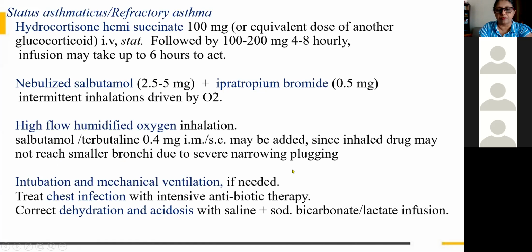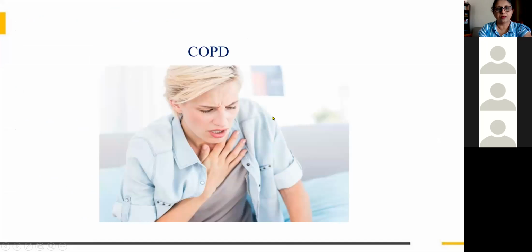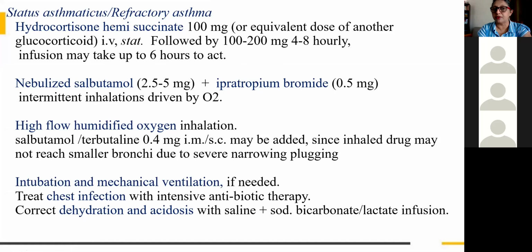Then I told you sometimes it may be asthma that has become severe because of some infection. So the chest infection should be treated with antibiotics. And dehydration should be treated with saline, and acidosis with sodium bicarbonate or sodium lactate. So that was about the treatment of asthma.